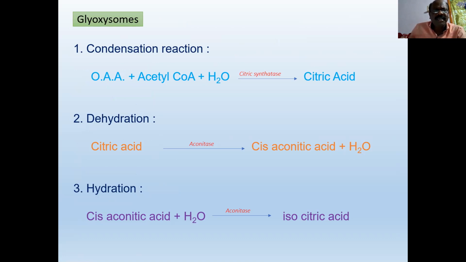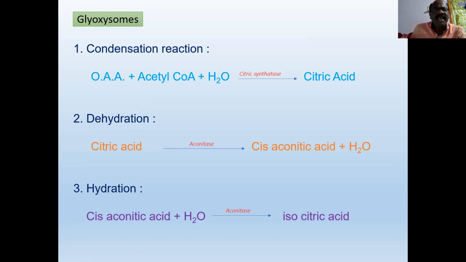Oxaloacetic acid in the presence of citrate synthetase reacts with one acetyl coenzyme A to form citric acid. This is the first reaction which is present in the Krebs cycle also. So here condensation means 2 or more molecules club together to form a compound.